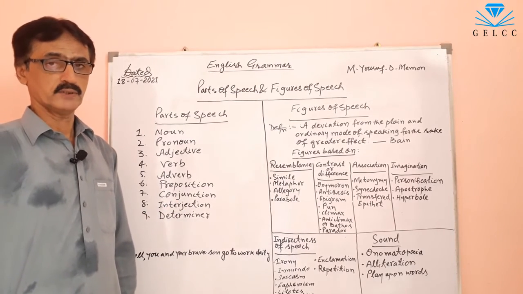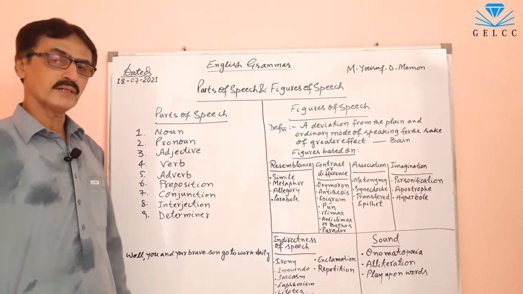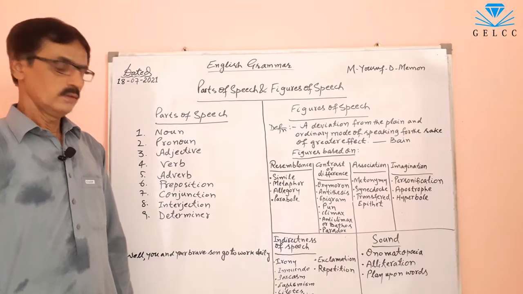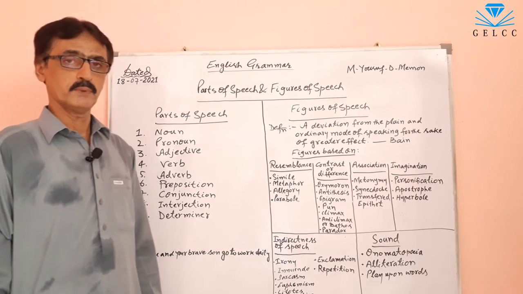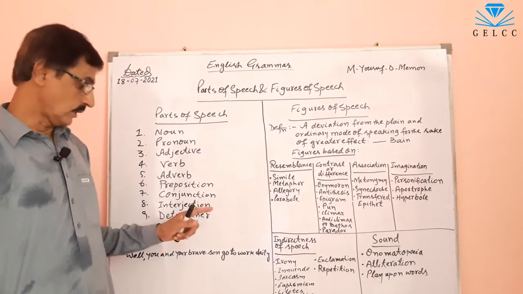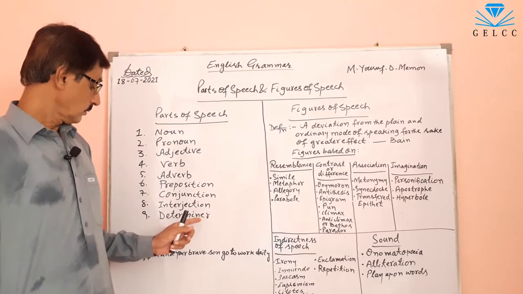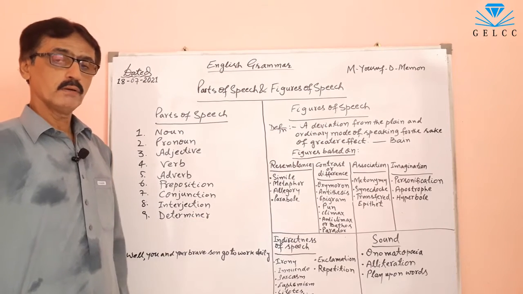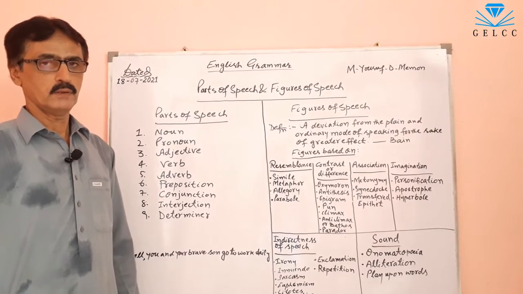These are 8 parts of speech. And number 9 is determiner. Some writers say article is the 9th part of speech, but article is also a determiner. So the word determiner, I think, is best to use for the 9th part of speech.